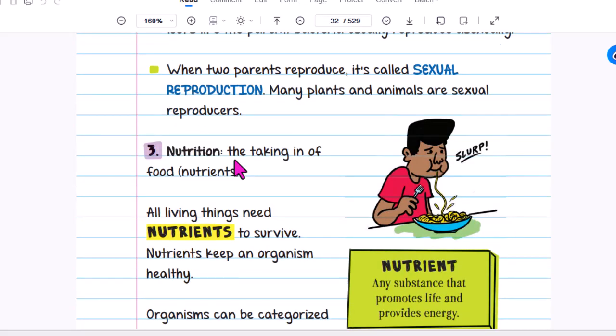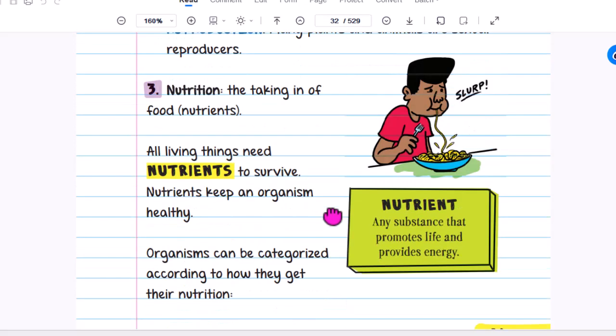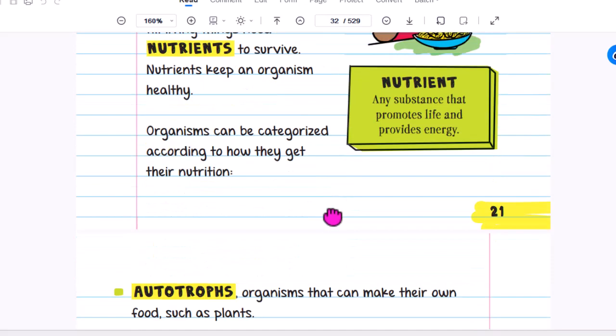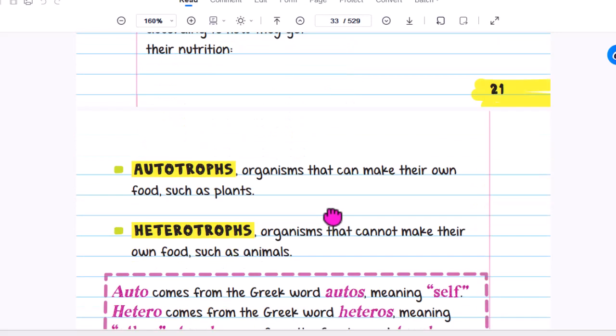Nutrition. The taking in of food or nutrients. A nutrient is any substance that promotes life and provides energy. All living things need nutrients to survive. Organisms can be categorized according to how they get their nutrients.